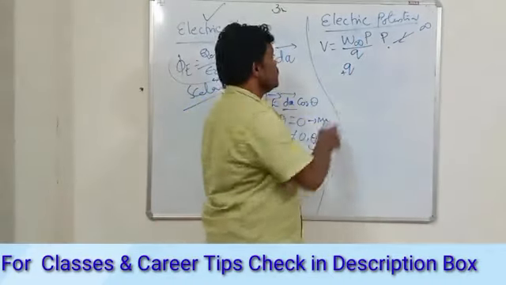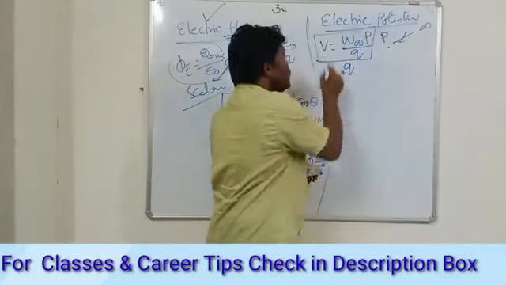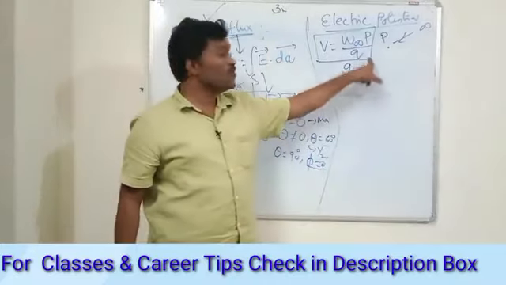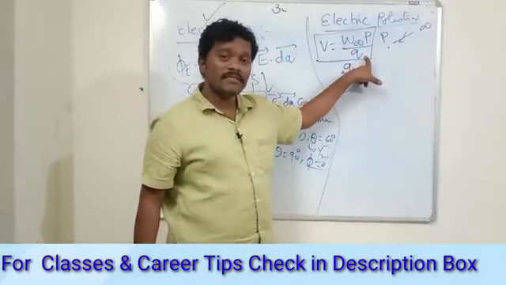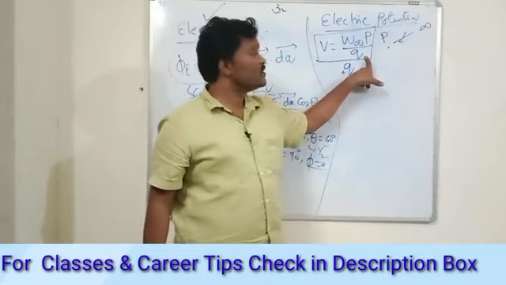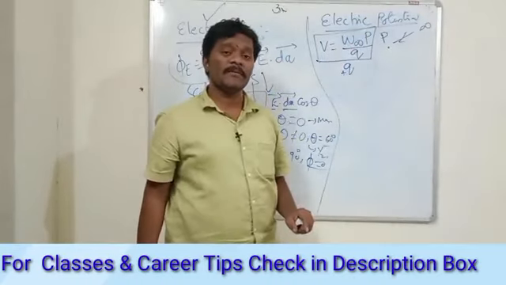That means V is W by Q, work upon unit charge. That gives the electric potential.